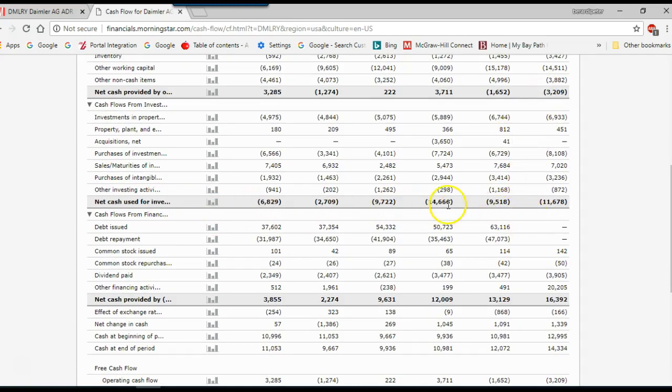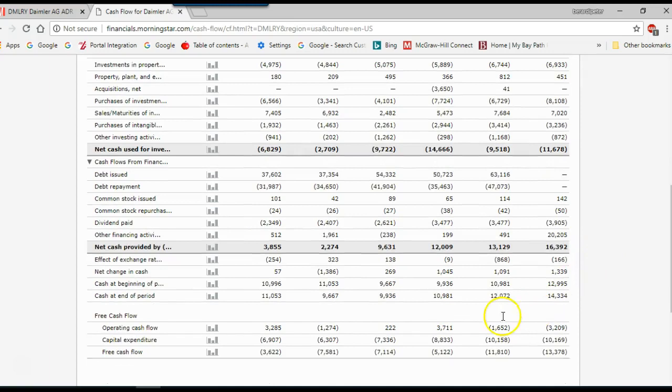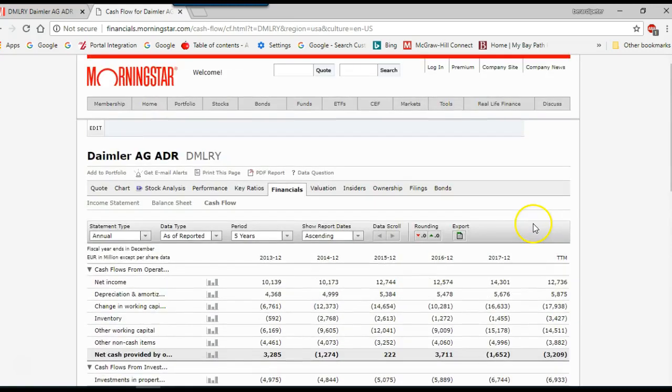Net cash from investing in capital expenditures is also negative. So in order to generate enough cash to pay its dividends, they have to finance. And the financing is where they're making up the difference. Other financing activities, okay? Seeing other is not necessarily a good thing, so that has to be explained in the 10K or annual reports. So it's interesting things going on that raise a lot of questions.